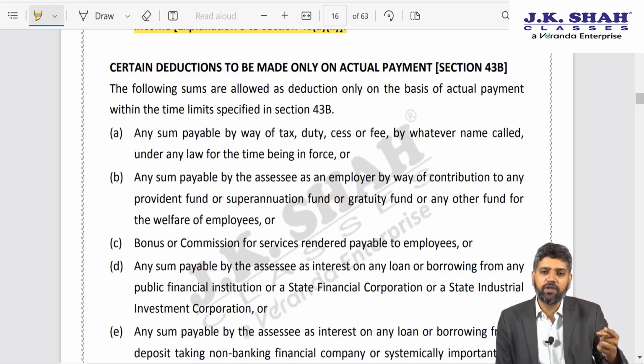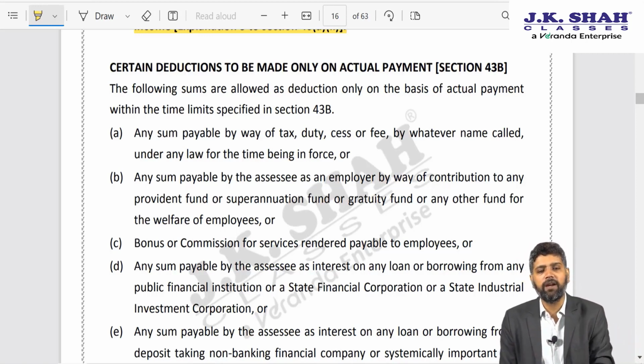So whether that conversion of unpaid interest into a fresh loan can be regarded as actual payment, here the law is very clear. Explanation 3A clarifies that conversion of unpaid interest into a fresh loan will not be regarded as actual payment.